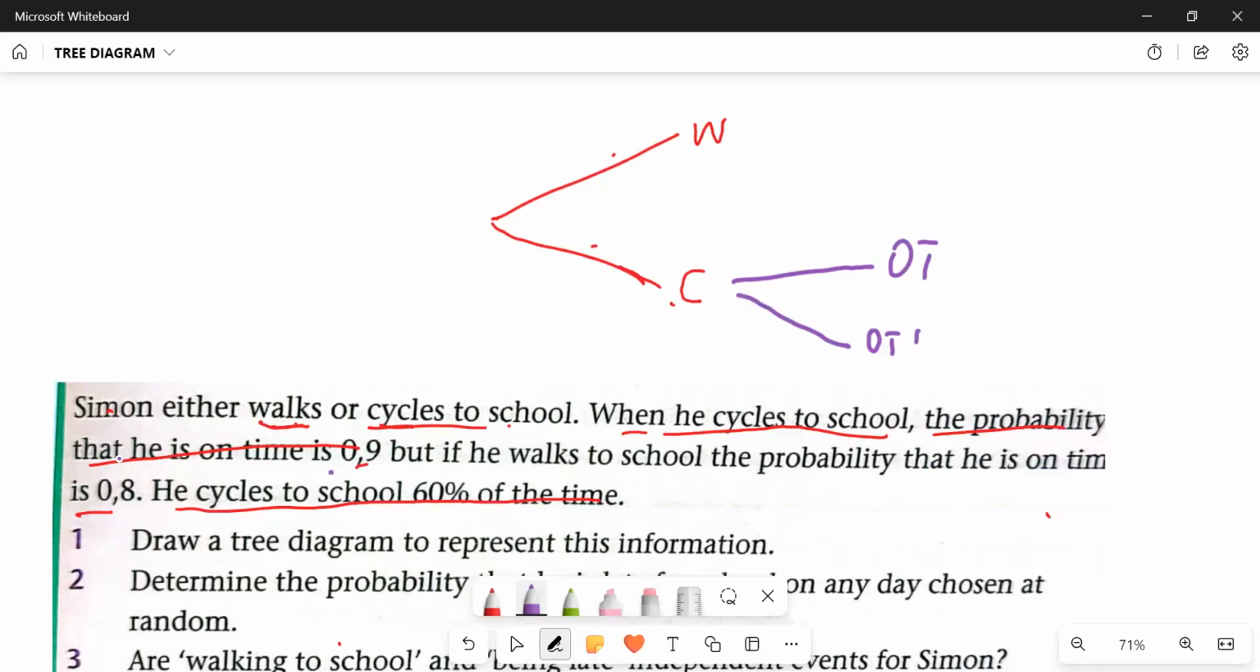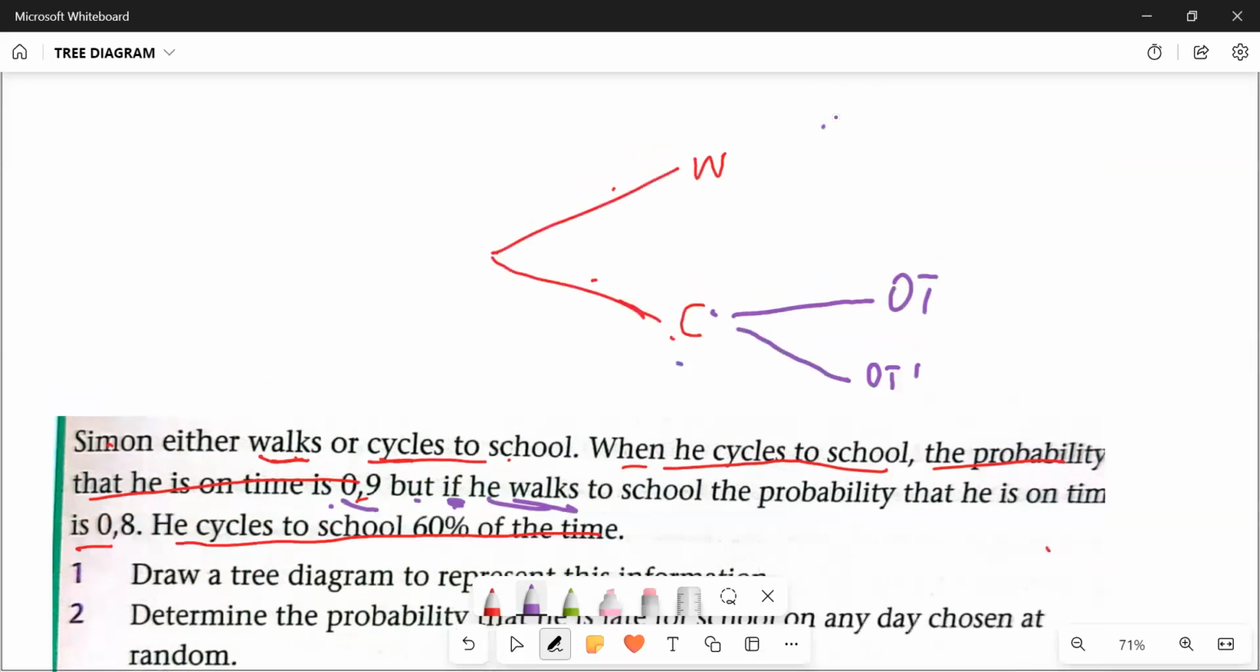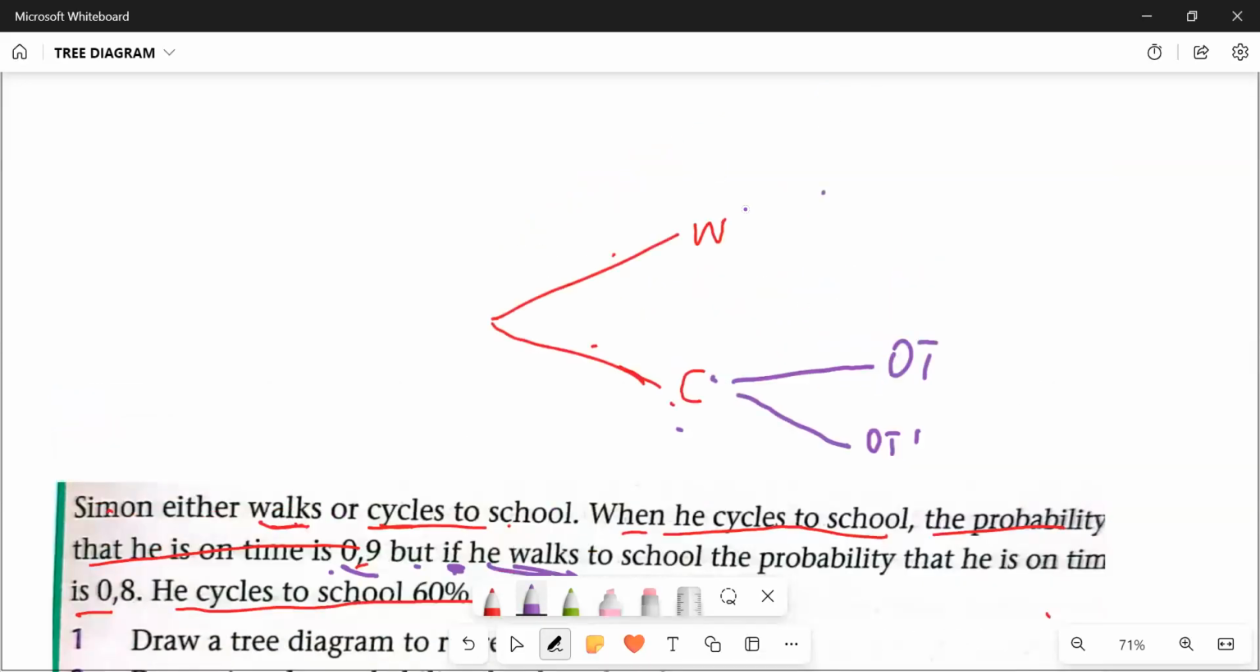When he cycles, he is on time. But if he walks, you see the other one. If he walks, he can either cycle. If he's not cycling, he's doing what? He's walking. Again, if he walks, he can either be what? He can either be on time, okay? Or he can be not on time. Are we still together again?